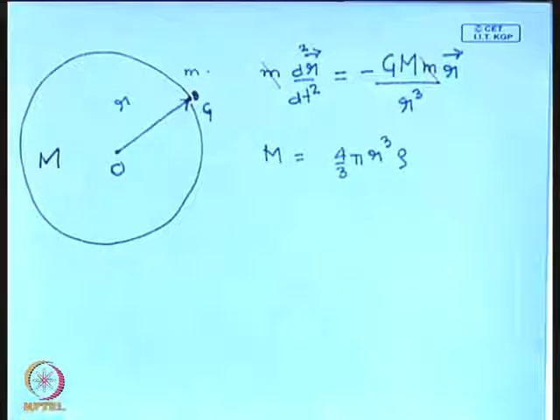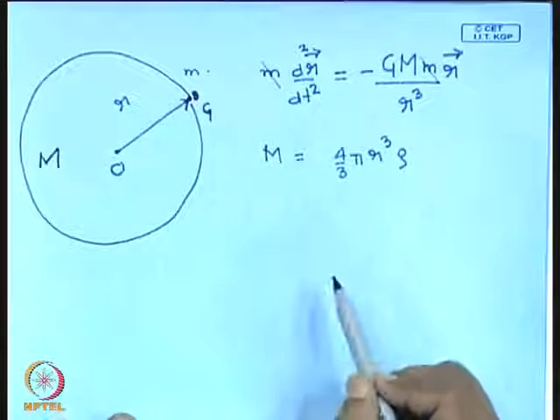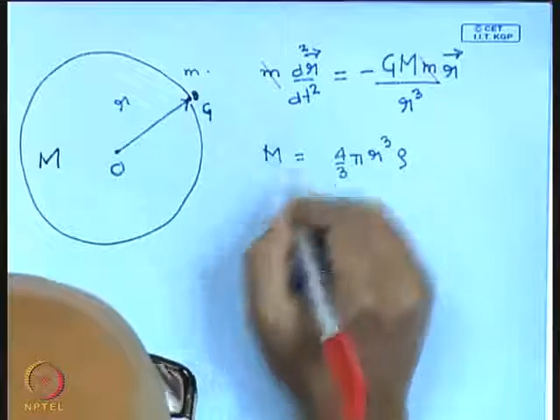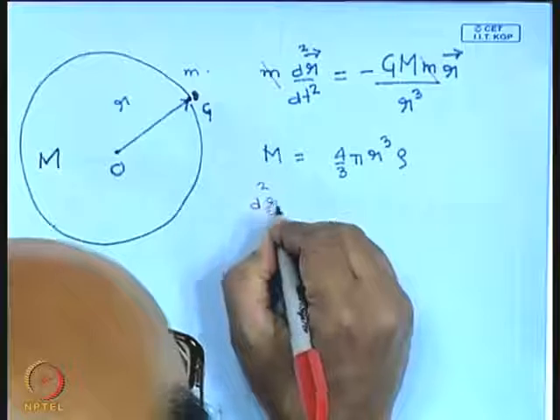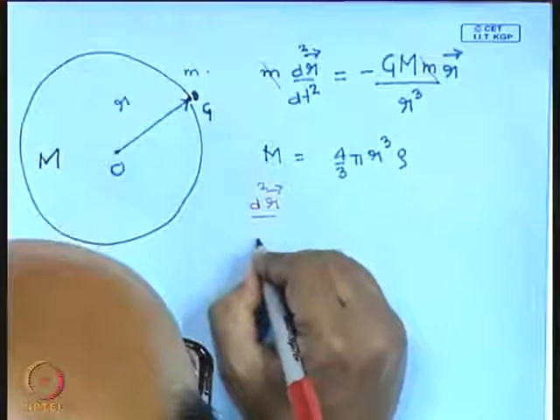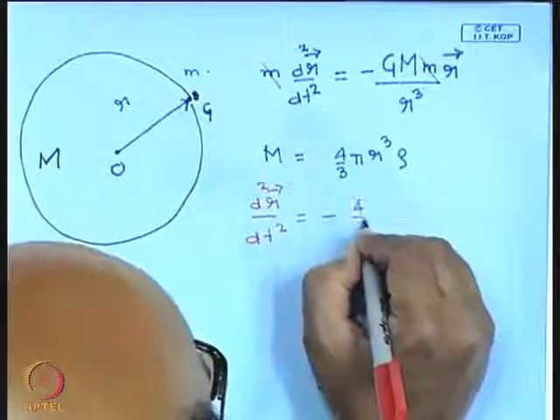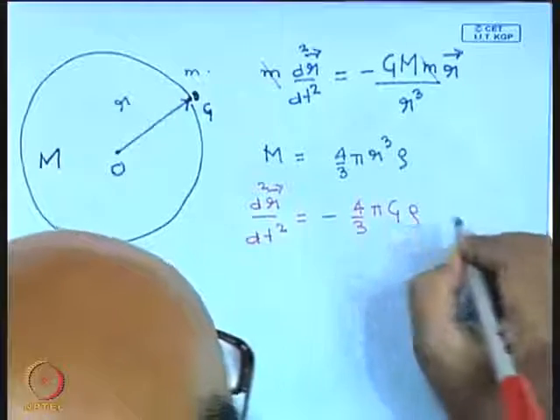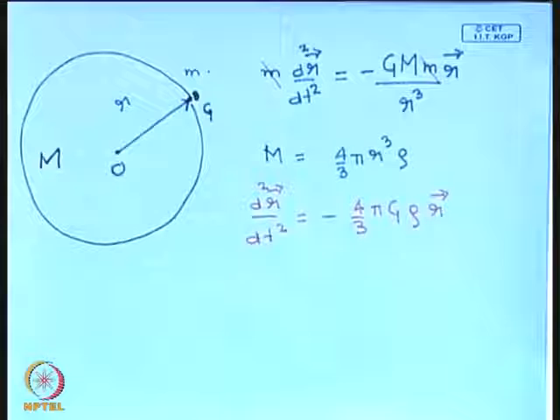Further, what we could do is write this in terms of the co-moving coordinate system and the scale factor. We will do that in steps. So let us write down this equation first. The equation then becomes d²r/dt² is equal to minus 4/3 π G ρ into r. So that is the equation that we have.